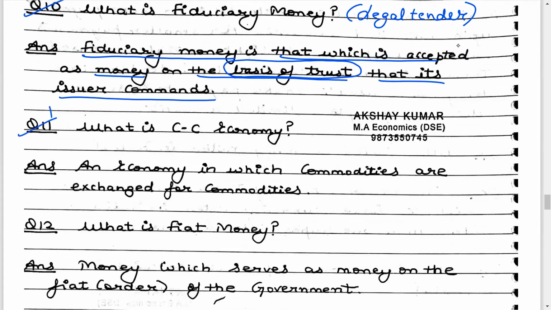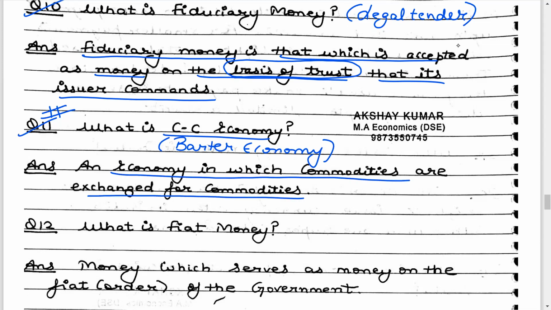Then all of us know what is meant by CC economy. We have done this. CC economy is also called barter economy. Commodity for commodity. So these are all one markers. What we are covering in the lecture today are primarily one markers based on money. So an economy in which commodities are exchanged for commodities.